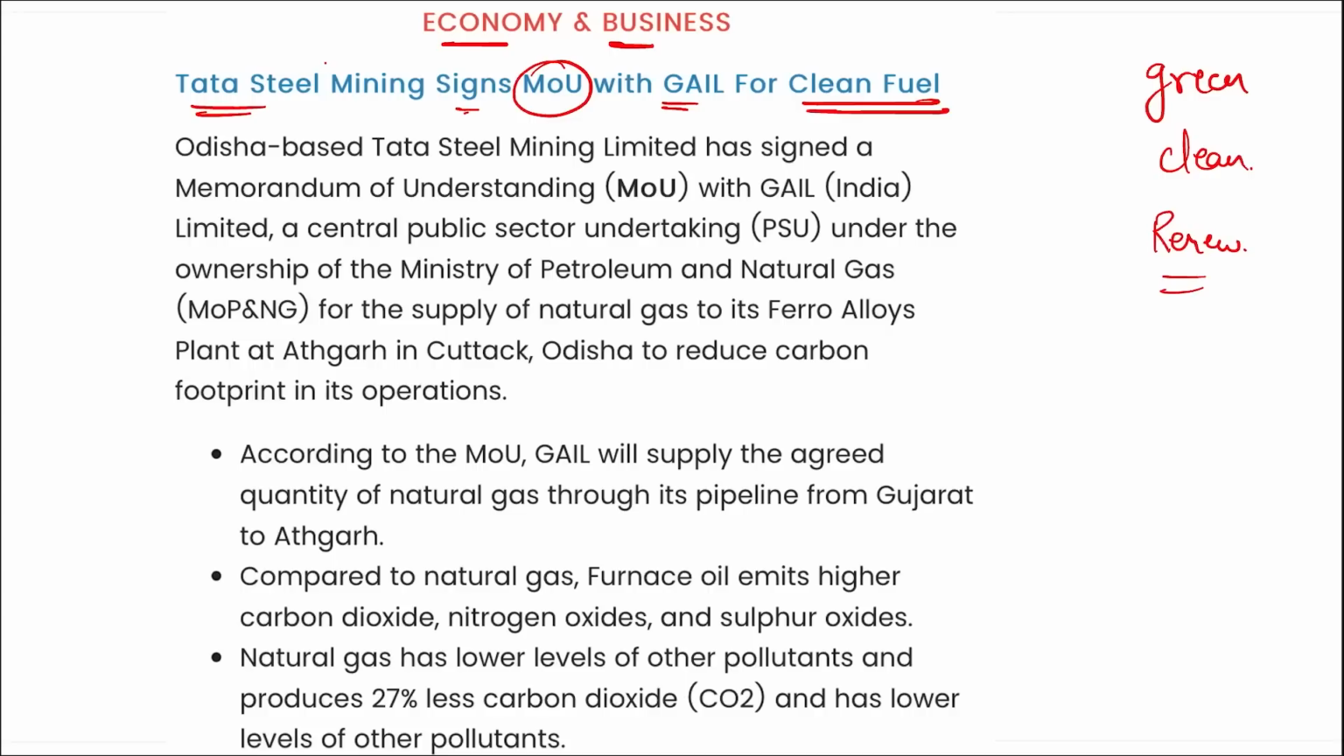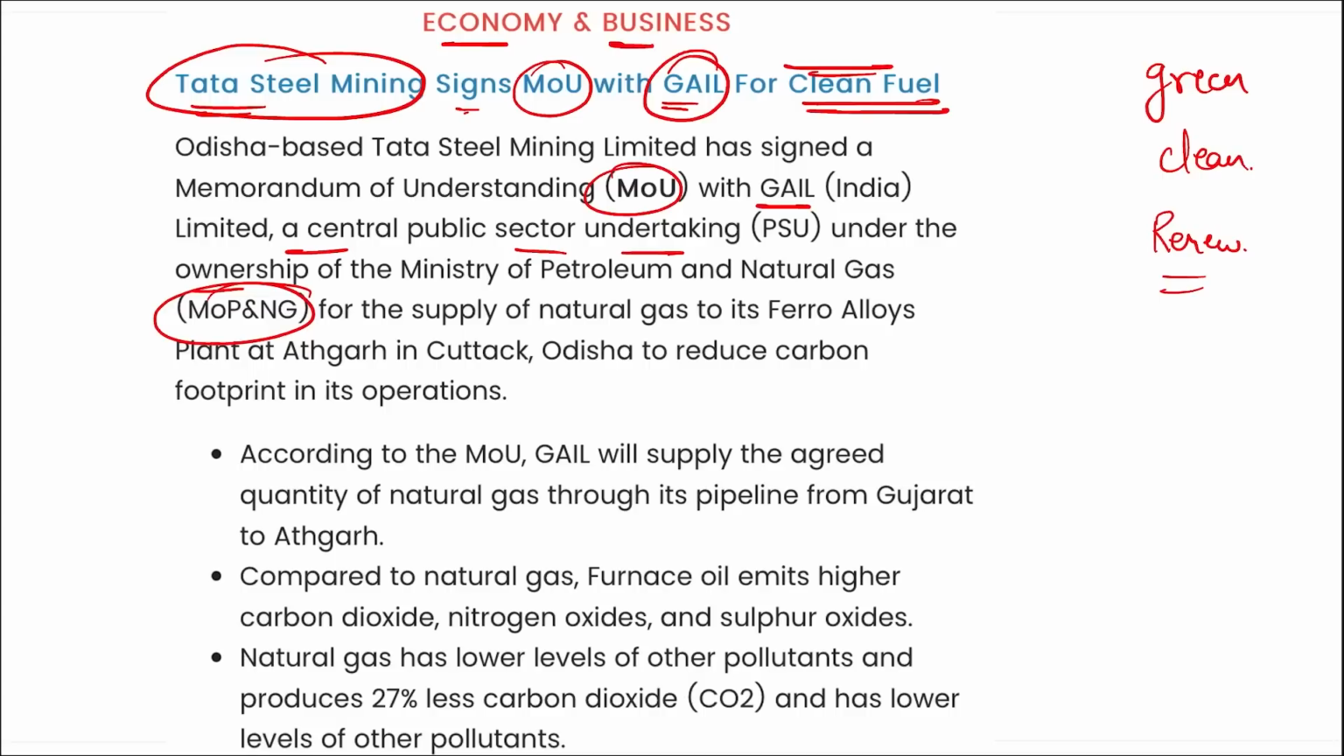So for the same, remember, Tata Steel Mining, they have signed a memorandum of understanding with GAIL for clean fuel. All right, this MOU with GAIL, that is a central public sector undertaking under the ownership of Ministry of Petroleum and Natural Gas, for the supply of natural gas to its ferroalloys plant in Athgad in Cuttack, Odisha, to reduce the carbon footprint in its operations. So Tata Steel signed an MOU with GAIL to provide natural gas to its ferroalloys plant in Cuttack, Odisha, to reduce the carbon footprint. Direct question, nothing else you have to remember.